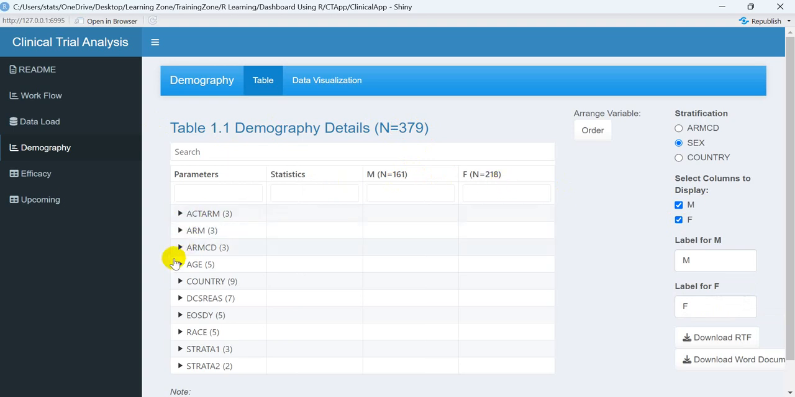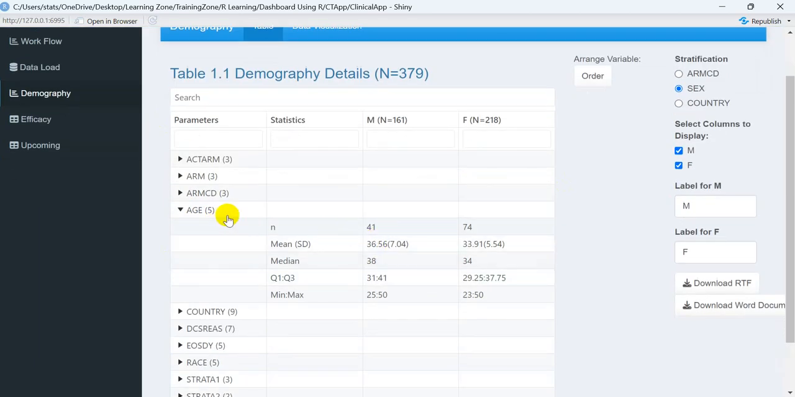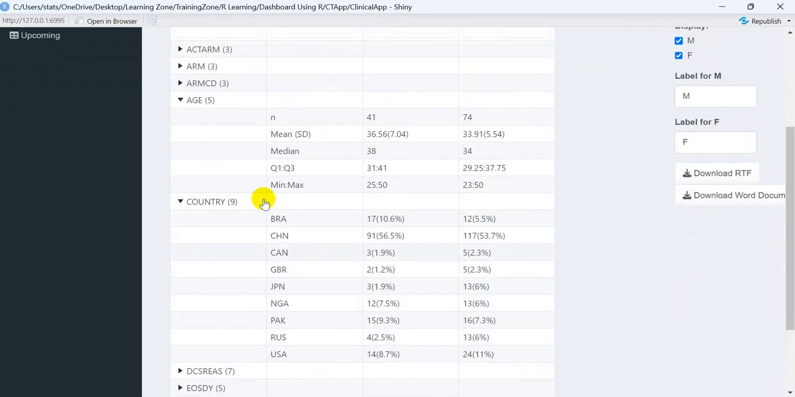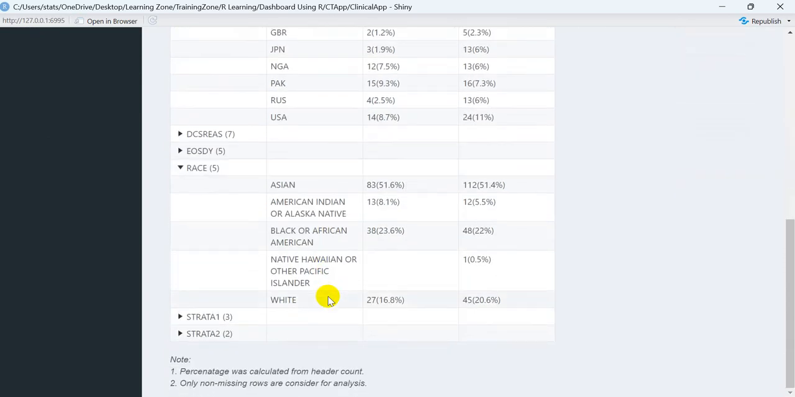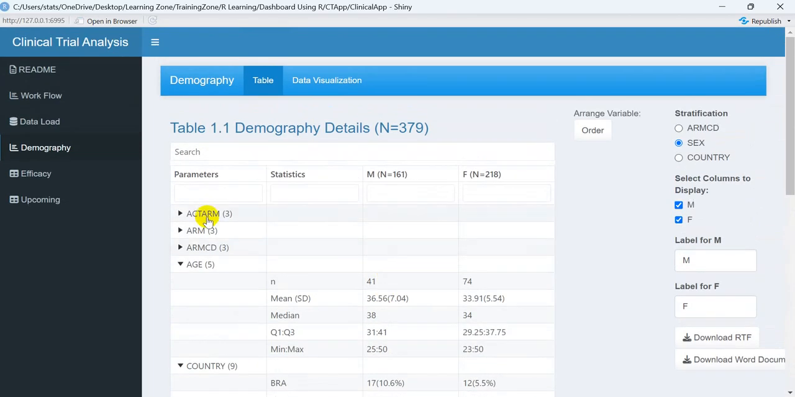For those patients, let me see the age analysis. Here, age is captured for only 41 patients in male, and 74 patients in the female side. Similarly, in the country there are so many countries. You can see the descriptive statistics for age, for country, for race, and you can see the stratification factors over here like A, B, C. There are so many stratification factors available over here, right?